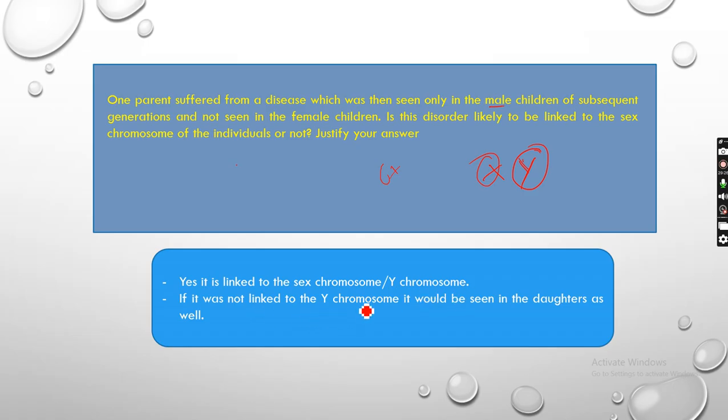And if it was not a Y-linked chromosome, it would have been seen in the daughters as well. As I said, if daughters also had it, then it would be X-linked, and with X linkage both boys and daughters could have it, son as well. But since it is only in sons, the difference is that it will be Y-related.